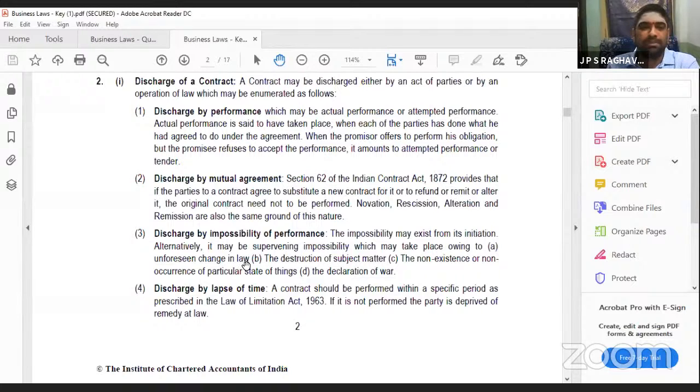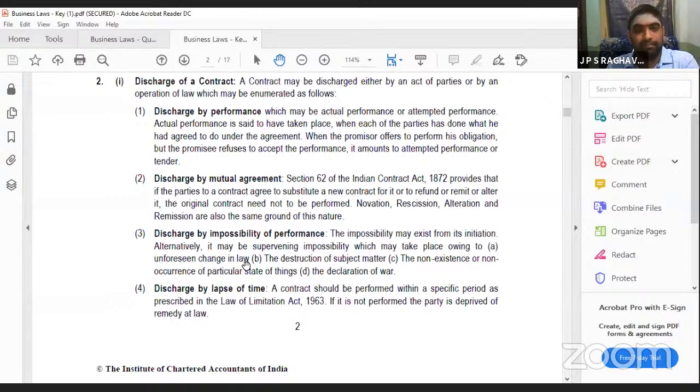Or impossibility of performance, because you could not do. Supervening impossibility. Say a tsunami came. You told you will sell a car. That car was in the godown in Chennai. Suddenly the tsunami came and all of Chennai has been immersed. What can you do? You cannot sell that car. That is the supervening impossibility.